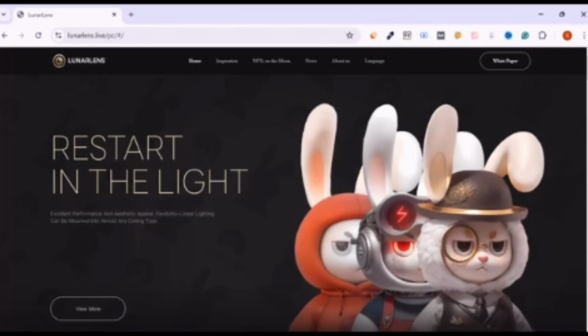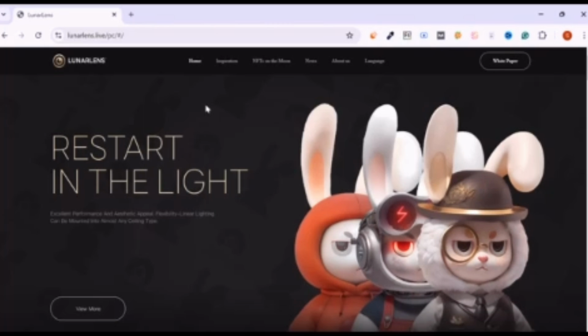First of all, you have to open the link which is given below in the description. Site name is lunarlens.live/PC. If you are opening it on a PC, so slash PC. Otherwise, you have to download the app, and the app link is also given in the description. You can download the app for your Android or your iPhone. It's not a big deal.